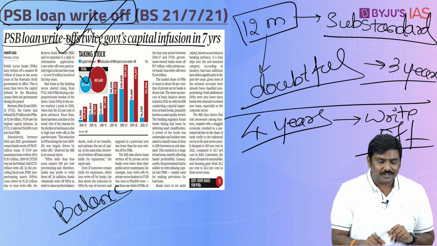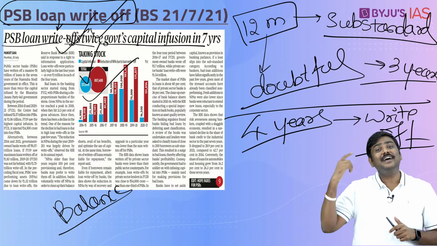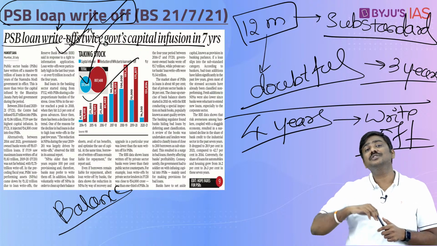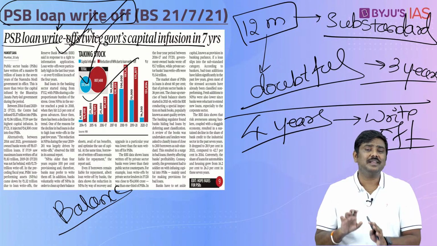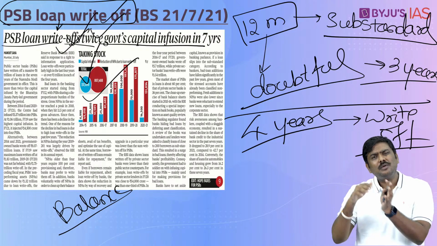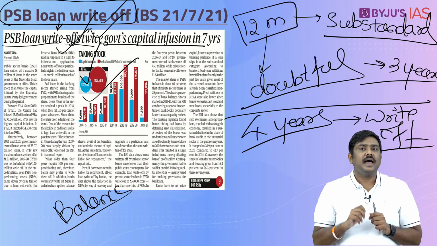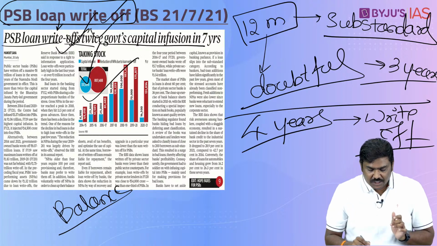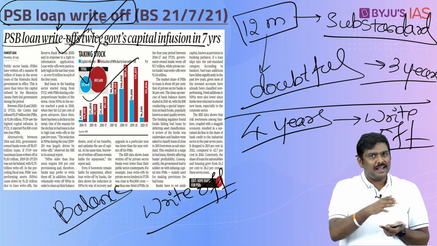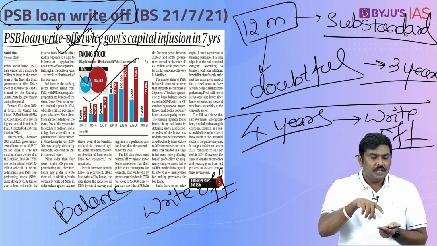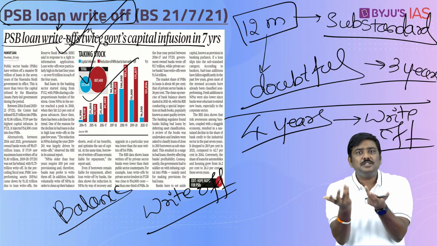And in that particular discussion, now the data shows that in the last 7 years, the write-offs done by these particular banks is almost more than twice compared to the amount of capitalization infused by the Government of India into this. And what about these particular write-offs? What has been the recovery? Remember this also. As per RBI report, write-off means what? In the balance sheet, we will not write this particular loan, but at the branch level, the recovery process will continue. So how much has been recovered?